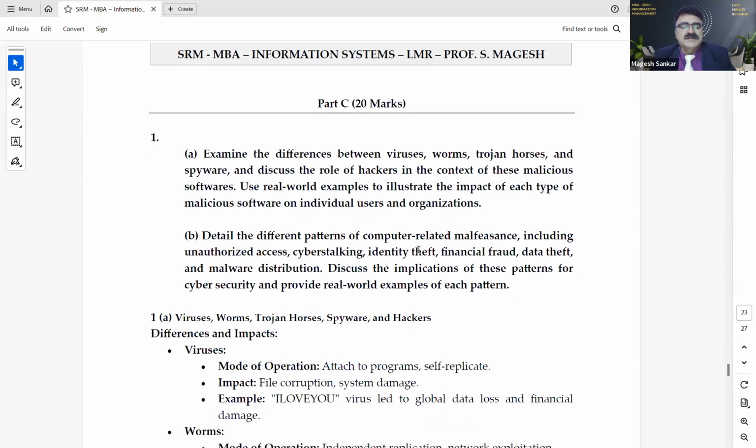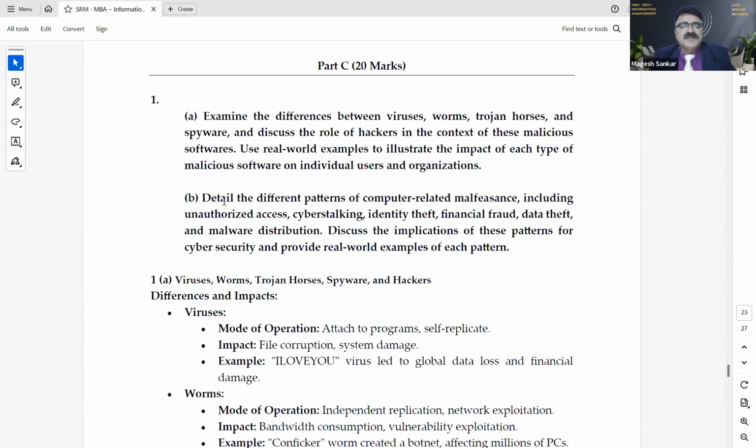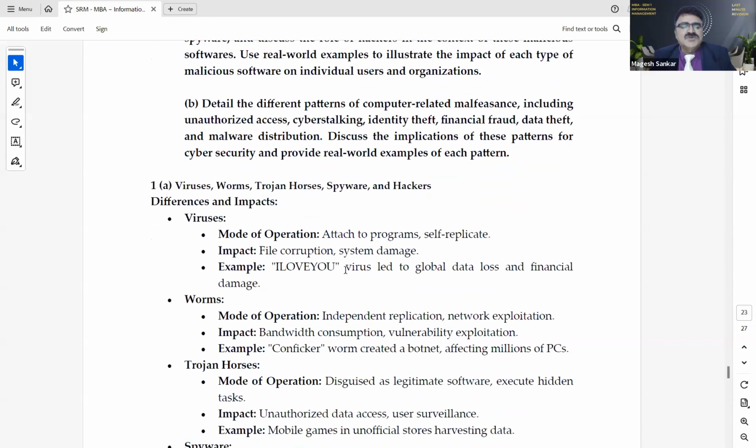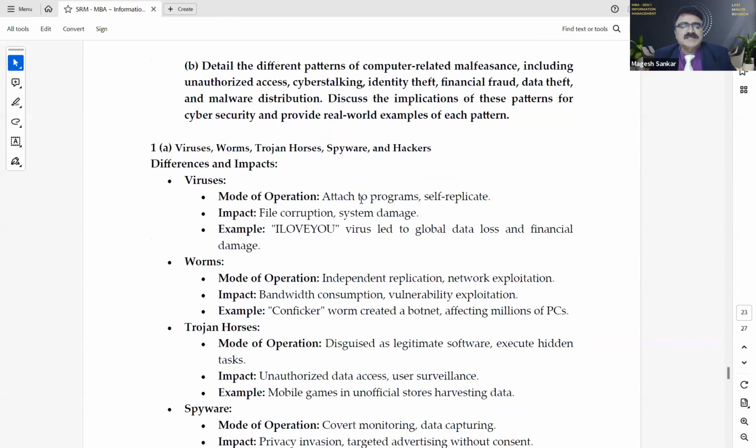And the second question is about detail the different platforms of computer-related malfeasance, including unauthorized access, cyber stalking, identity theft, financial fraud, data theft, and malware distribution. Discuss the implication of these patterns for cybersecurity and provide real-world examples of each pattern. So it is very simple. What is virus? Attached to program, self-replicate, file corruption, system damage.